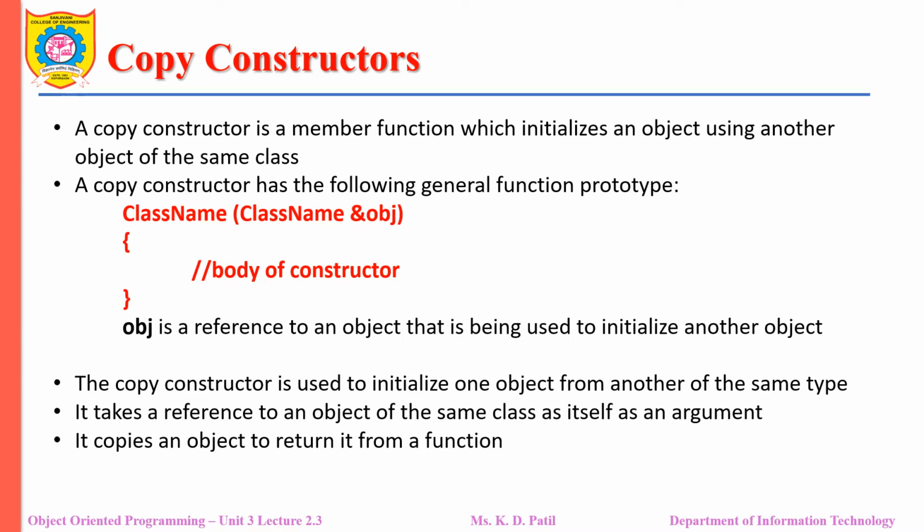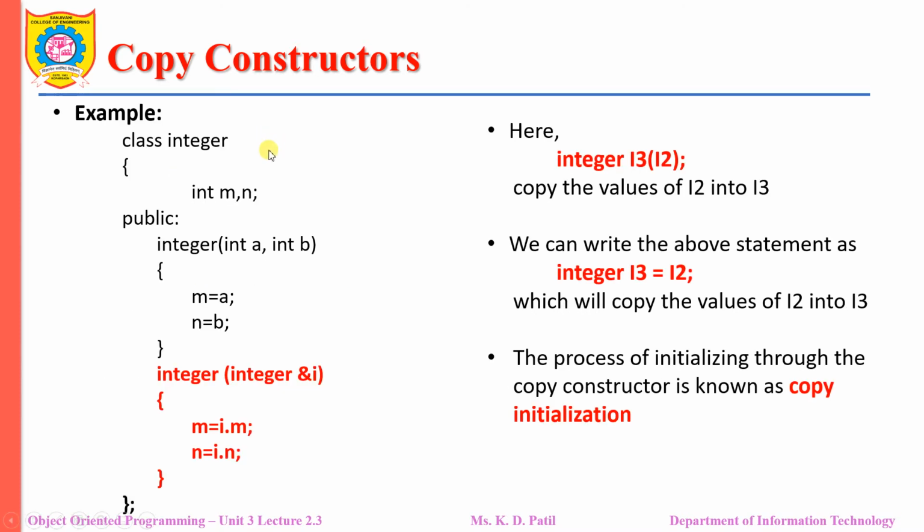Call by value will not work here, but call by reference will work here to initialize the values of those data members. The copy constructor is used to initialize one object from another object of the same type. Copy constructor copies an object to return it from the function. Now let us see a simple example.